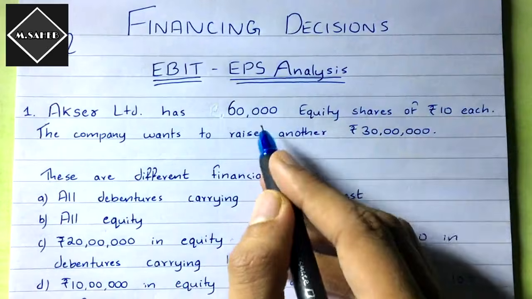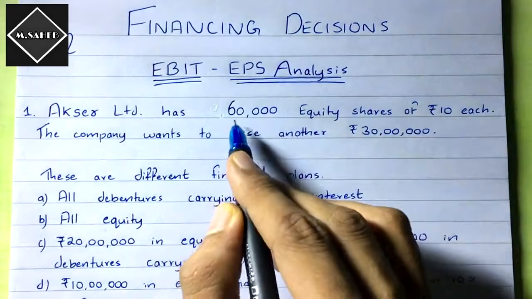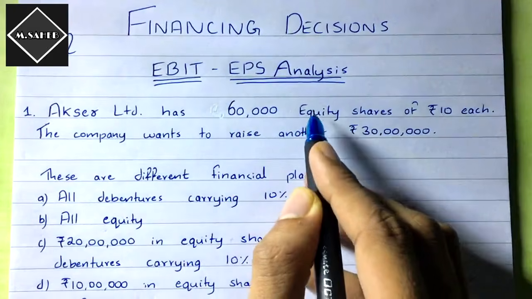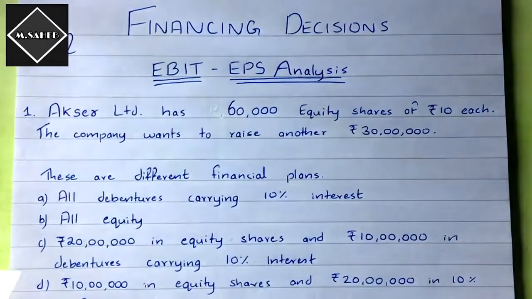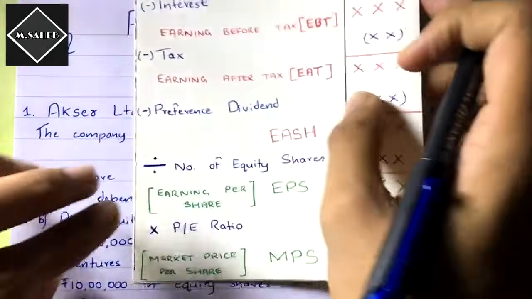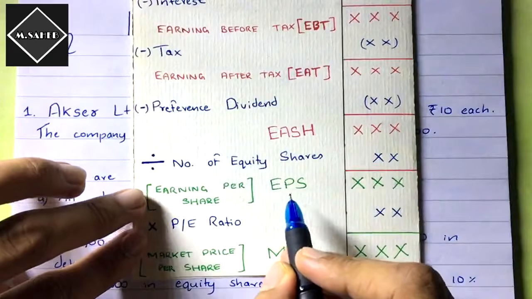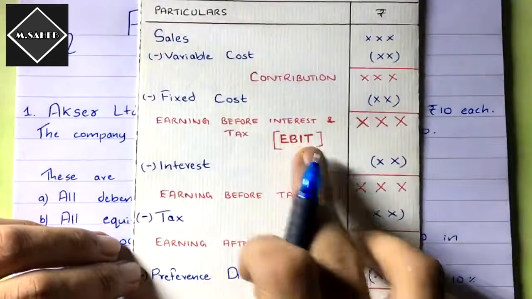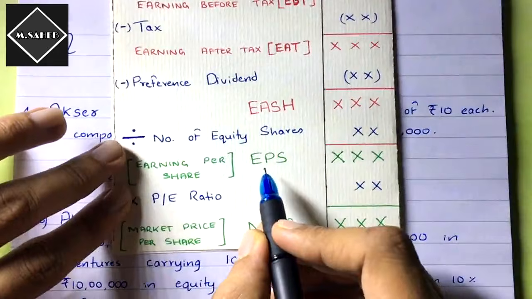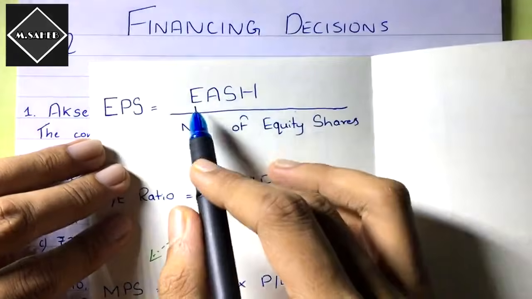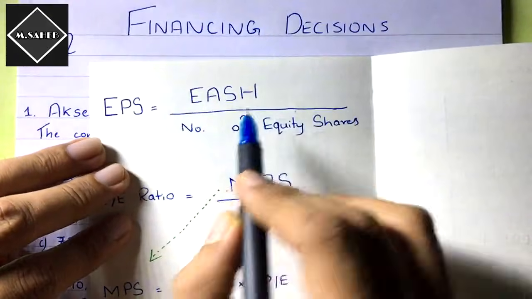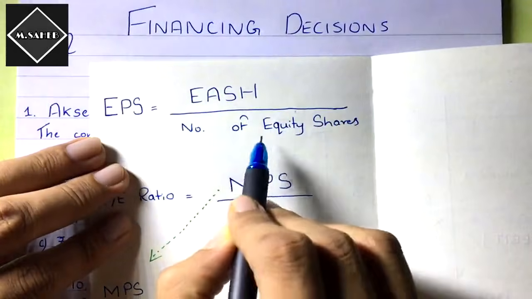And here they have said it has already issued 60,000 equity shares. This is very important, because in this EBIT-EPS analysis problem, we calculate EPS at the last. We start from EBIT and we reach EPS. We calculate earning per share. While calculating earning per share, what is the formula? The formula is earning available to equity shareholders divided by number of equity shares.